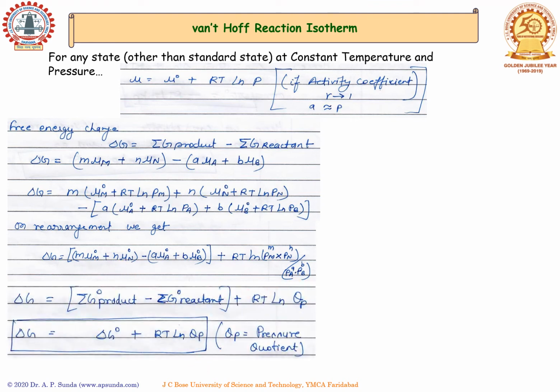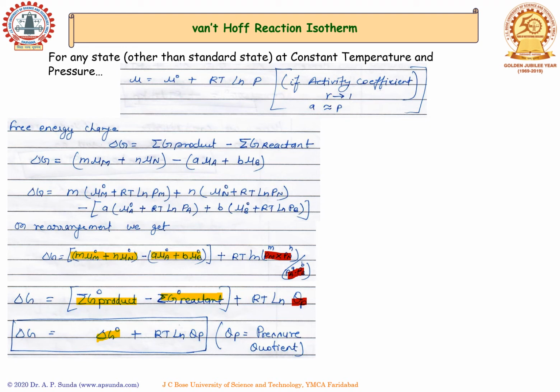Here we can write this particular term as equal to free energy change of the product, and the second term is equal to the free energy change for the reactant, which is nothing but the total free energy change in the standard state, whereas the other term, RT ln of partial pressure of product upon partial pressure of reactant, is nothing but Qp, since it is not an equilibrium state.